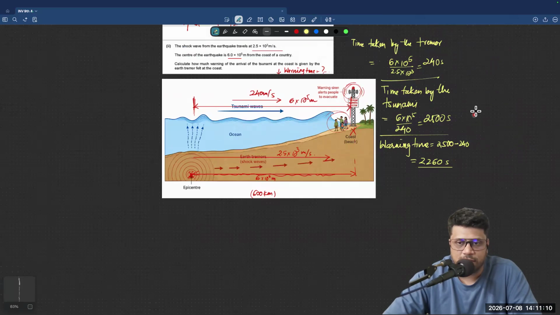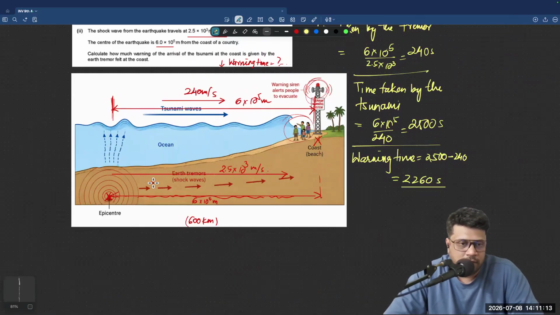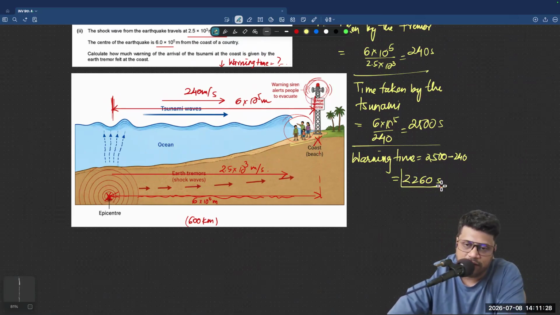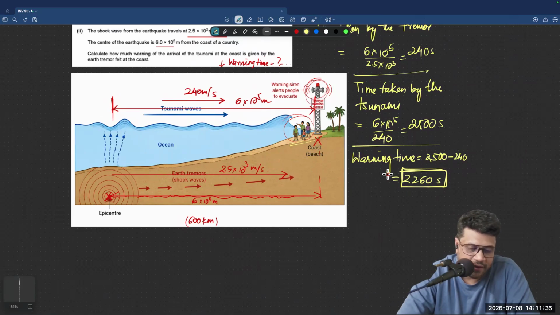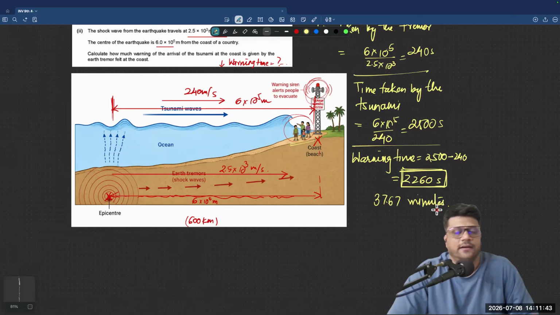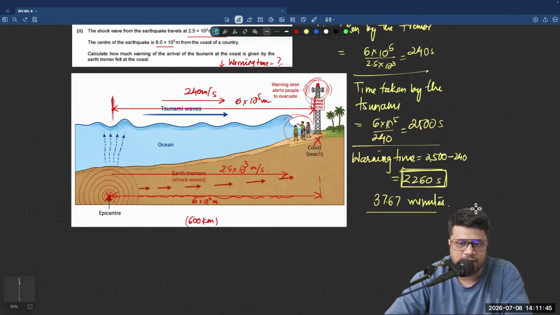So the question was to calculate how much time is given for the people to evacuate. See, once the earth tremor reaches the warning system, that's where the alarm is going to be triggered. And once the alarm is triggered, people have about this amount of time to vacate. I think it's about 37 minutes. Let me just divide it by 60. Yes, it's about 37.67 minutes for them to evacuate. And I think 37 minutes is good enough.